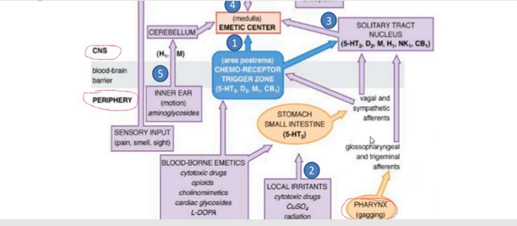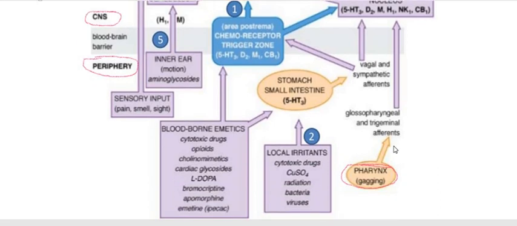So it communicates this to the solitary tract nucleus, STN, and stimulates the receptors present there, and as a consequence, because of the stimulation of the solitary tract nucleus by different receptors present here, it stimulates the emetic center to vomit.